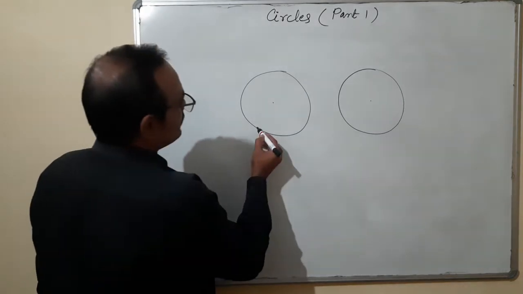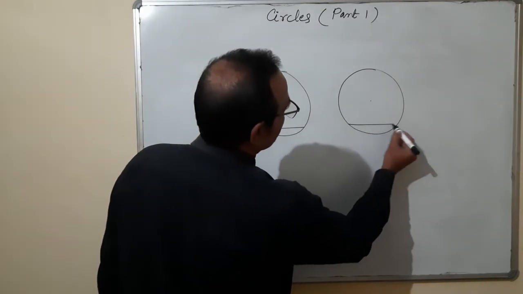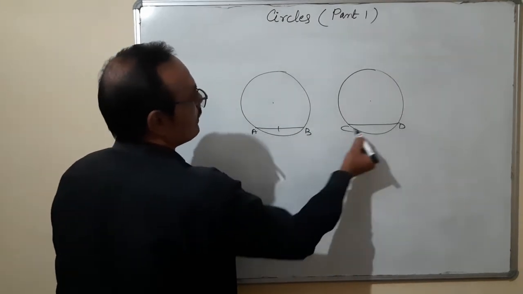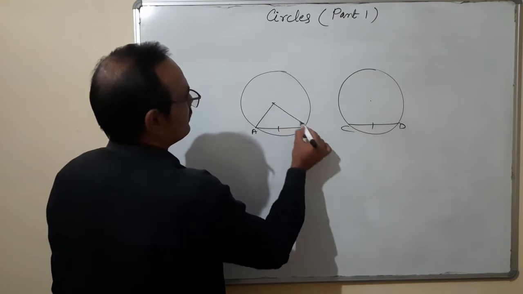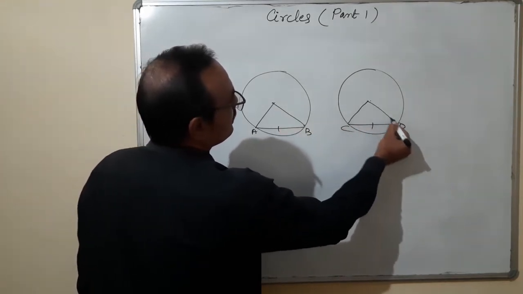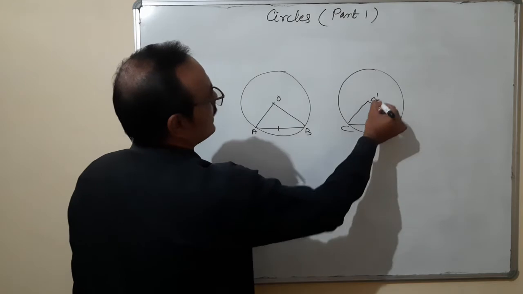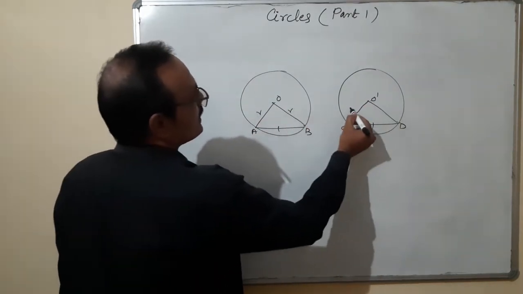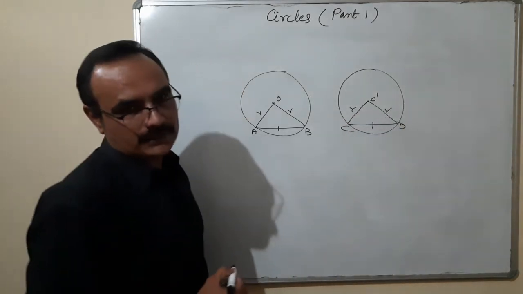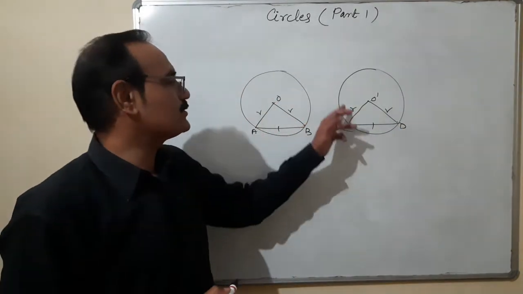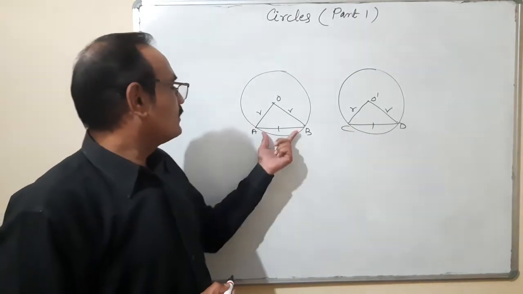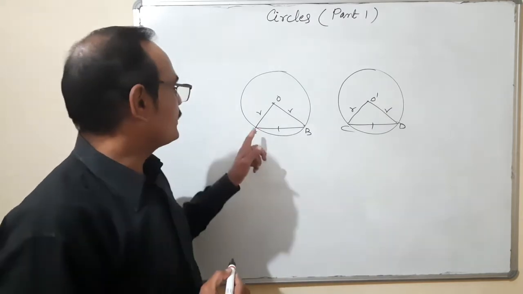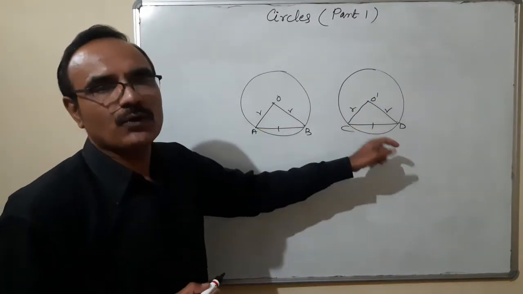Okay. So here we will do one thing. One is AB, here is CD. AB equals CD. Chords are equal. Circle, center O dash. OA, OB, OC, OD. Because these circles are congruent, that means they are equal in radius. So radii OA, OB, OC and OD are equal. Okay. Two chords are equal, prove that the subtending angles at the center should be equal. So we are proving that angle AOB is equal to angle CO dash D.